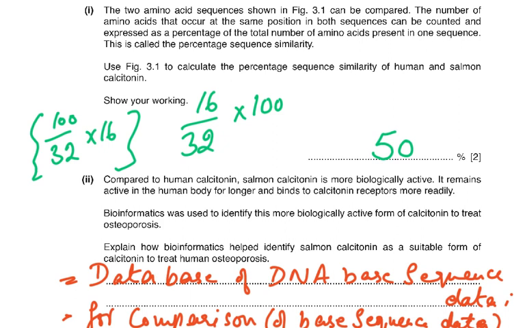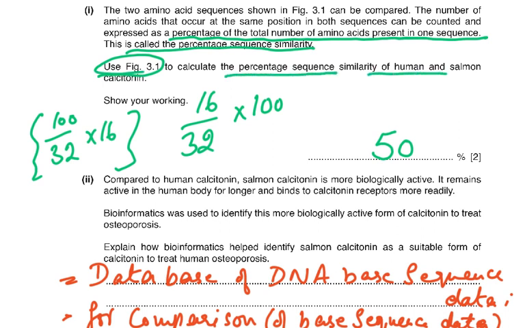The two amino acid sequences shown in figure 3.1 can be compared. The number of amino acids that occur at the same position in both sequences can be counted and expressed as a percentage of the total number of amino acids present in one sequence. This is called the percentage sequence similarity. Use figure 3.1 to calculate the percentage sequence similarity of human and salmon calcitonin. So show your working. 16 out of 32 times 100 was 50%.